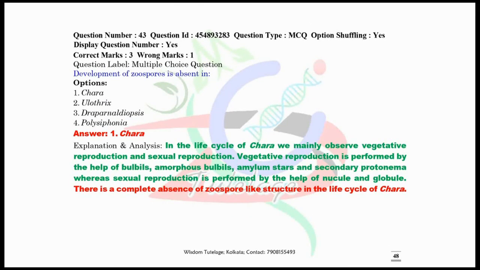Now question number 43. Development of zoospore is absent in. It is a very easy question. The answer is nothing but Chara. Because there is a complete absence of zoospore-like structures in the life cycle of Chara, the dominating phase is the sexual stage in the life cycle of Chara.